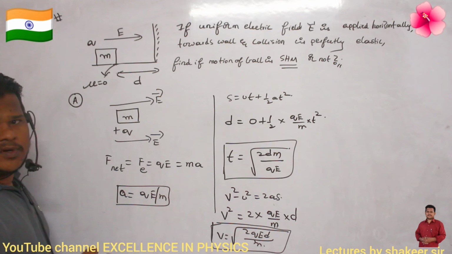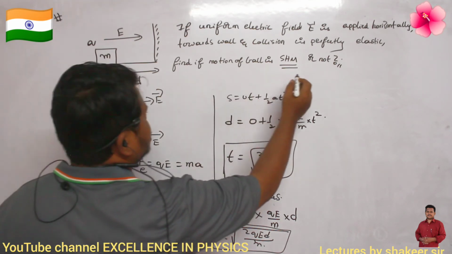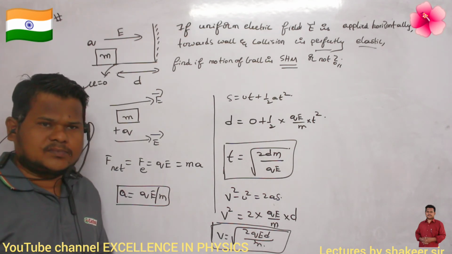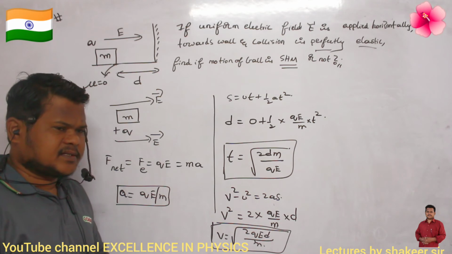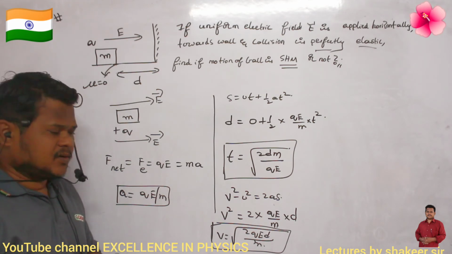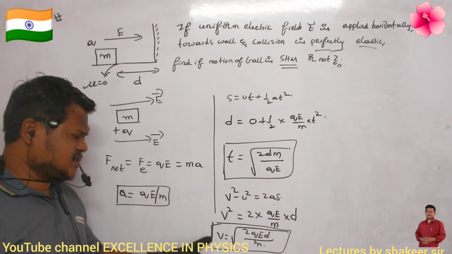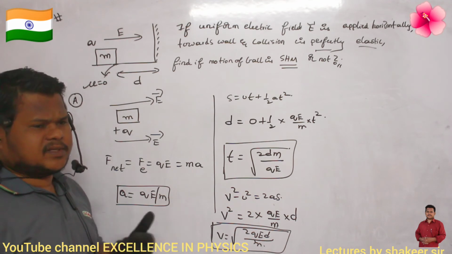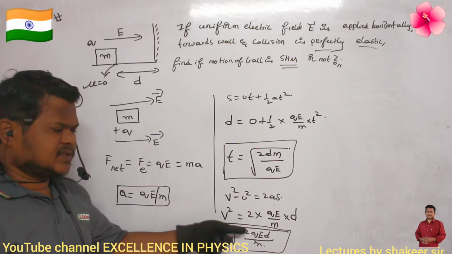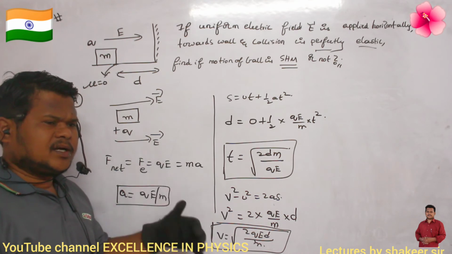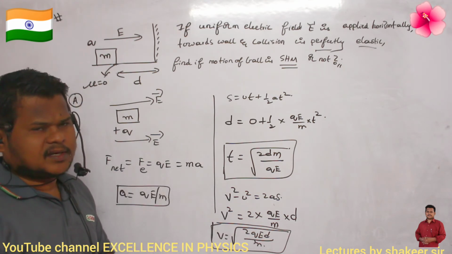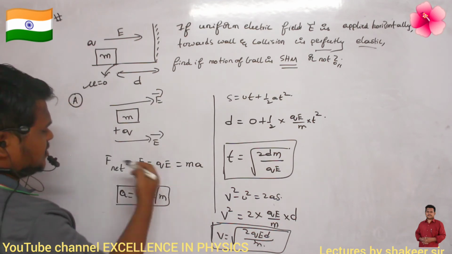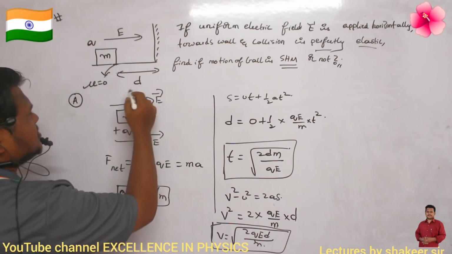Then he gave that the collision is perfectly elastic. Can you say what is meant by collision being perfectly elastic? It means that if it strikes the wall with this velocity, it returns back with the same speed. That is the meaning of this. If it goes and strikes the wall with this speed, it will return back with the same speed. That is called an elastic collision. Kinetic energy will always be conserved.